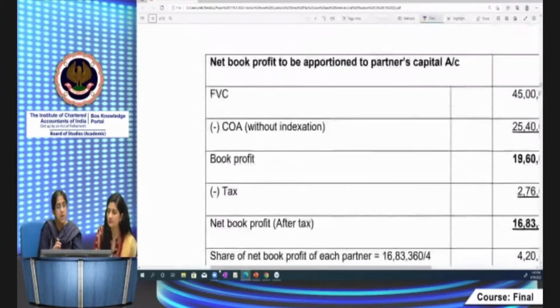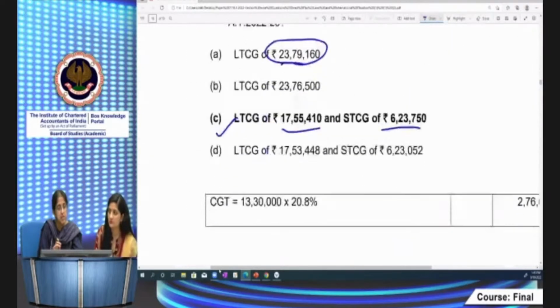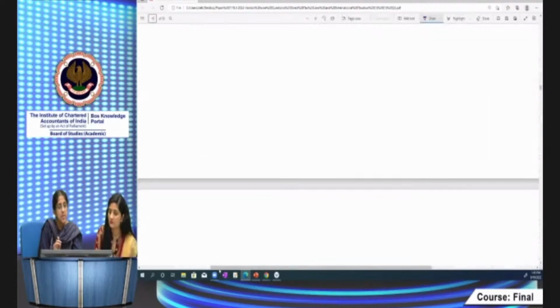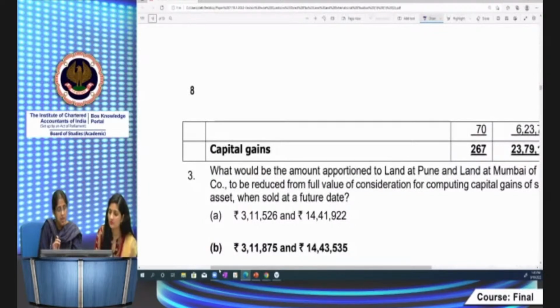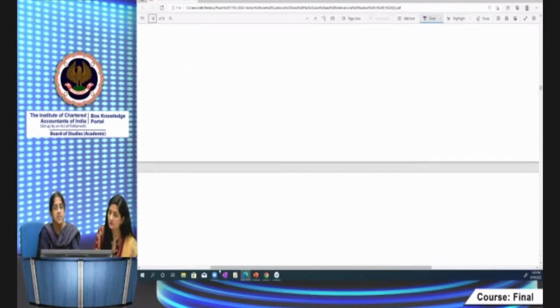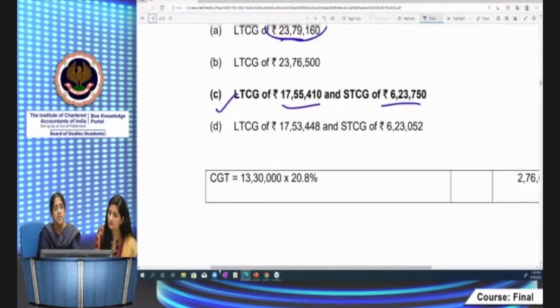This is the way in which you have to compute. This is number 2. Question number 3 is the amount which is apportioned between these two lands. What would be the amount apportioned to land at Pune and land at Mumbai, to be reduced from the full value of consideration? Now what happens? You've done this apportionment.